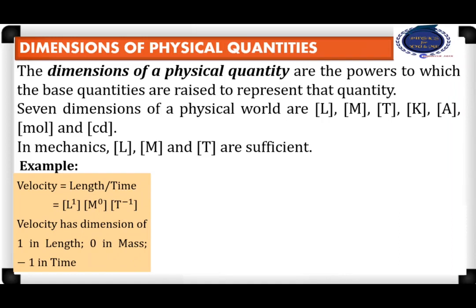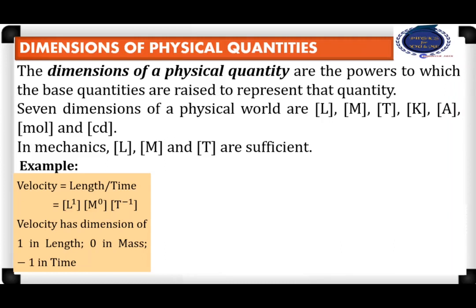The above expression will be mentioned like the dimension of velocity: 1 in length, 0 in mass, minus 1 in time. These powers 1, 0 or minus 1, they are the dimensions.